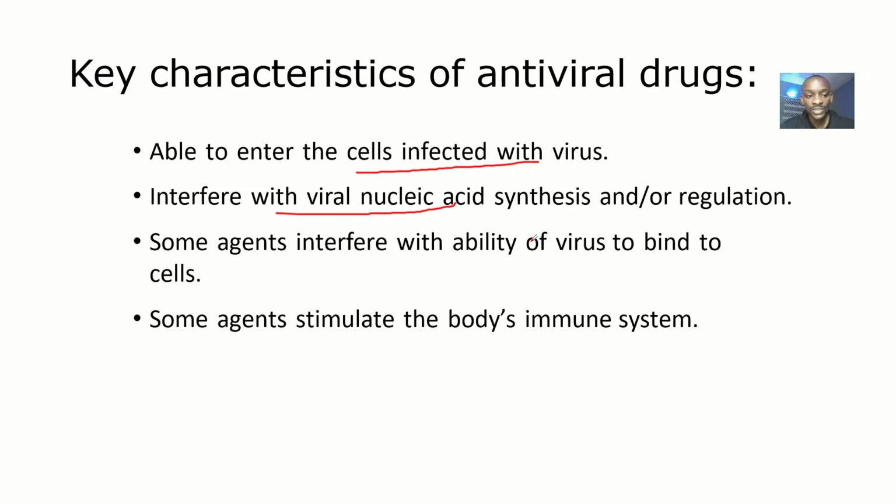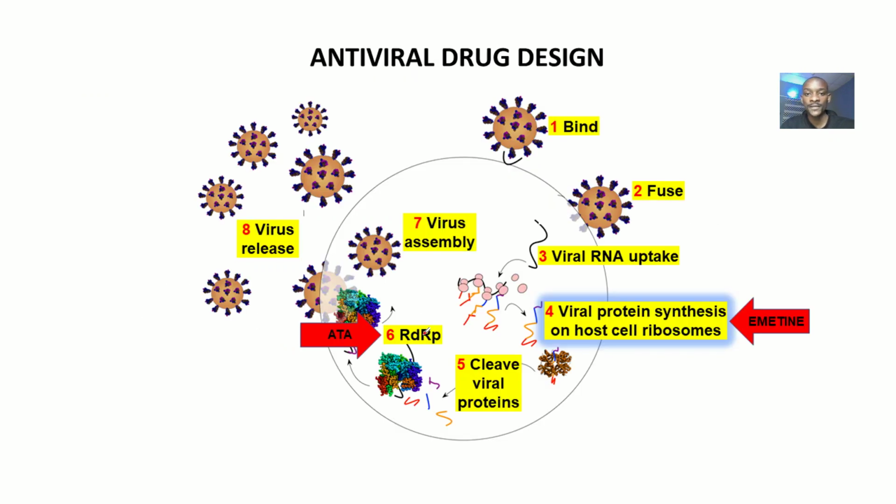Do you understand? And some agents interfere with the ability of the virus to bind to the cell. Those are the fusion inhibitors. So even before the virus has the leverage of binding to the cell, these drugs will stop it. And some agents stimulate the body's immune system. That means some antiviral drugs have an indirect action on the virus. They'll basically strengthen the body's immune system, so the immune system will be strong enough to fight the virus. Okay. So these are the antiviral drugs.